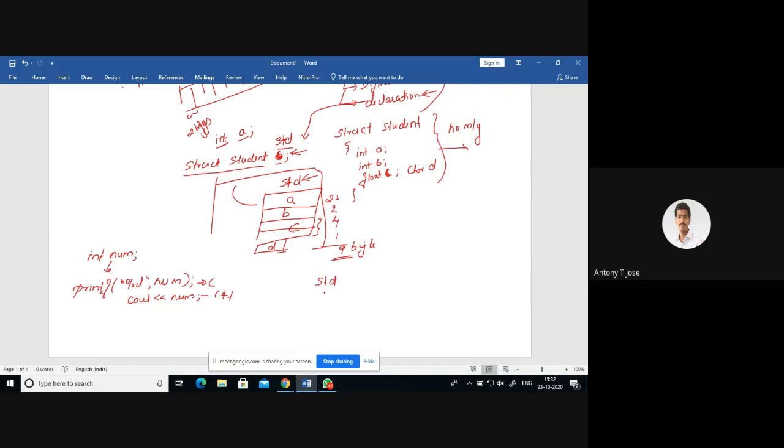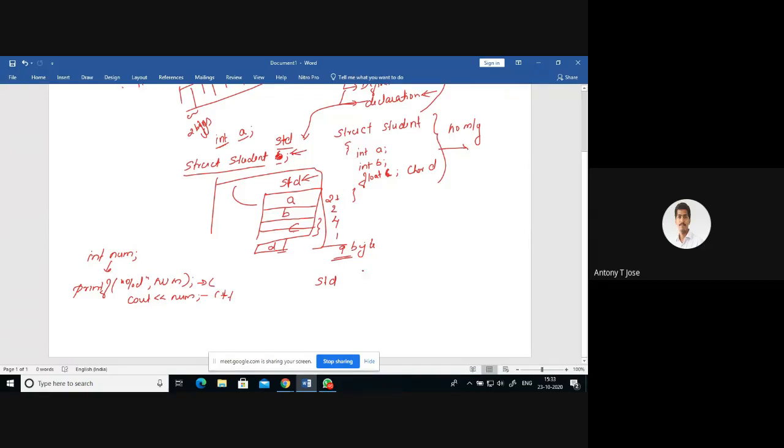So first, if you have to display the value, you have to specify which member's value you need to display. Along with the variable name, you have to give the name of the member element whose value is to be displayed.